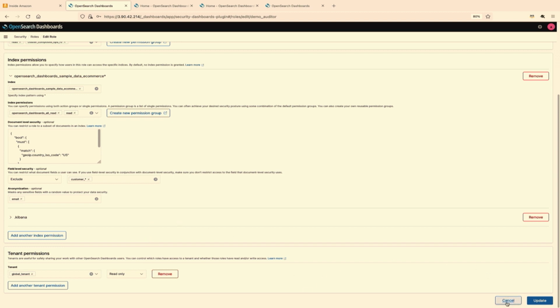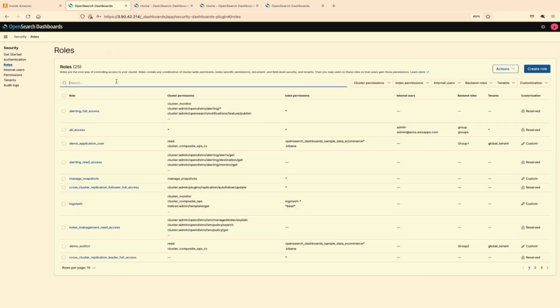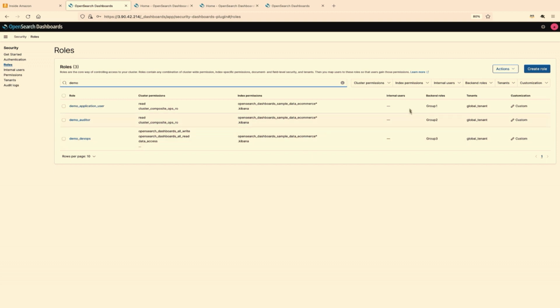and the auditor has access to the global tenant. And of course, when we look at all the users here, you can see they are all mapped to some kind of a backend Okta group. That's, again, based on your spec.